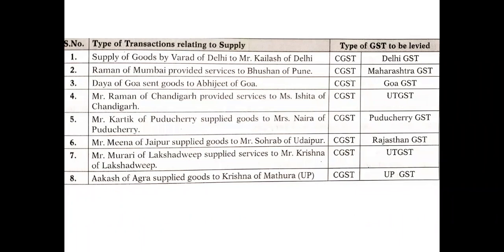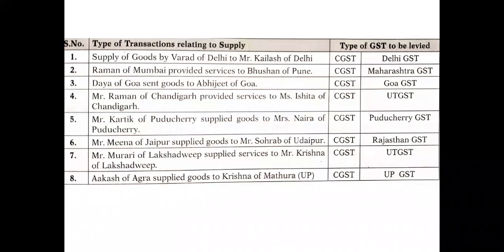Mr. Karthik of Pondicherry supplied goods to Mr. Naira of Pondicherry. The supplier is in Pondicherry and the recipient is also in Pondicherry. So CGST is applicable. Similarly, Pondicherry GST is also applicable. Mr. Meena of Jaipur supplied goods to Mr. Sohrab of Udaipur.